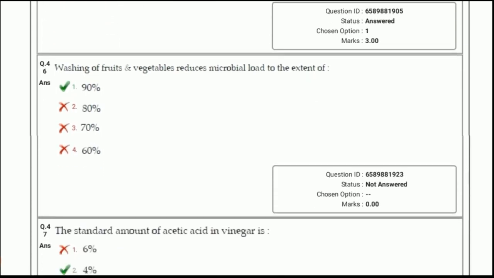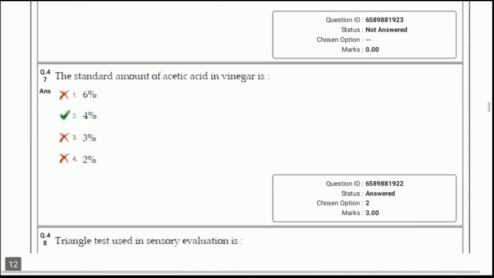Next question, which of the following is absent in milk? Answer 1, iron. Washing of fruits and vegetables reduces microbial load to the extent of 90%. The standard amount of acetic acid in vinegar is answer 2, 4%.